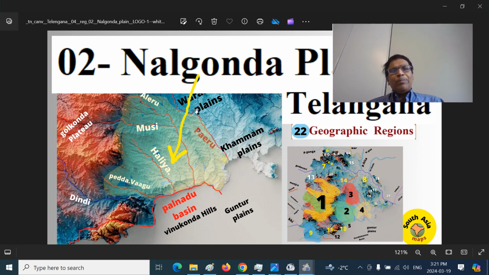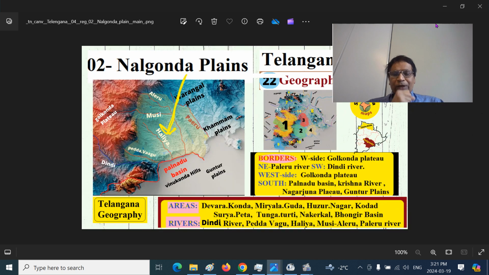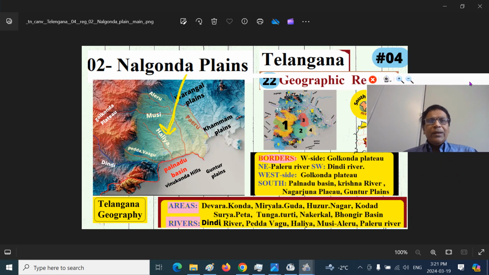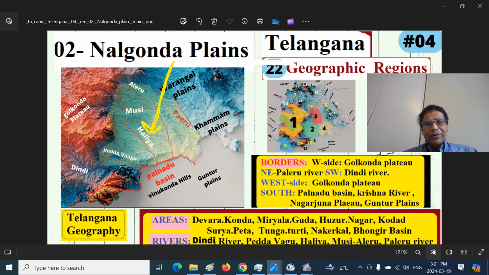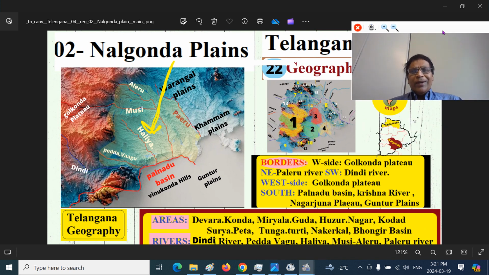The Warangal Plain is further to the eastern side, and the Khammam Plain is further to the east of this, across the Paleru River. These are the physiographic boundaries of the Nalgonda Plains region or Nalgonda Plateau region. So we broadly covered the borders. On the western side is the Golconda Plateau, the northeastern side is the Paleru River, the southwest border is the Dindi River, and the west side is the Golconda Plateau.